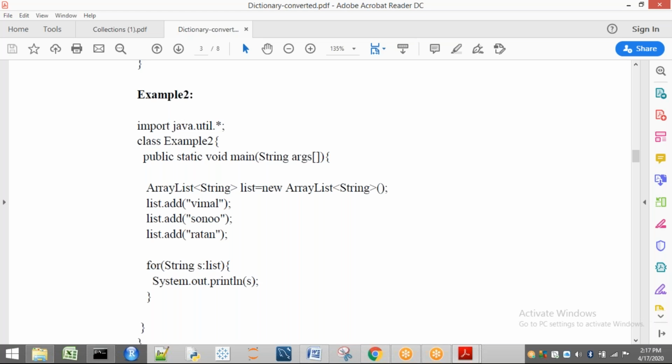So it is recommended to use it only for arrays and collections, because when the group of things are present in order, then it is recommended. In other cases, it is not recommended. That means to find odd numbers and even numbers, it is not recommended. If I want to traverse in reverse order, it is not recommended. Only one by one, and that also in the forward direction, if you are going to perform any task, it is recommended.